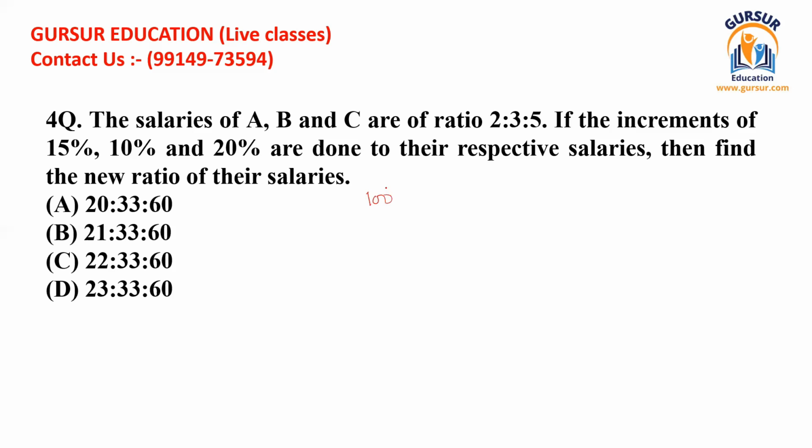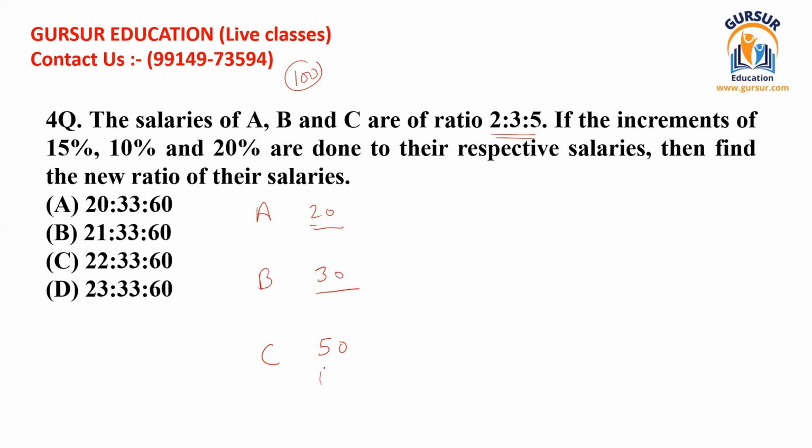You can assume that the total of the salaries should be 100. First of all, assume this in mind, and then divide this in the ratio given. Then you shall find that the salaries of A, B and C are 20, 30, and 50. Now you have the actual values. What I have taught you right now is that when you are not given the actual values but you are given the ratios, just assume the total of the values to be 100 and divide this 100 in the ratio. Then you can solve these kinds of questions easily.